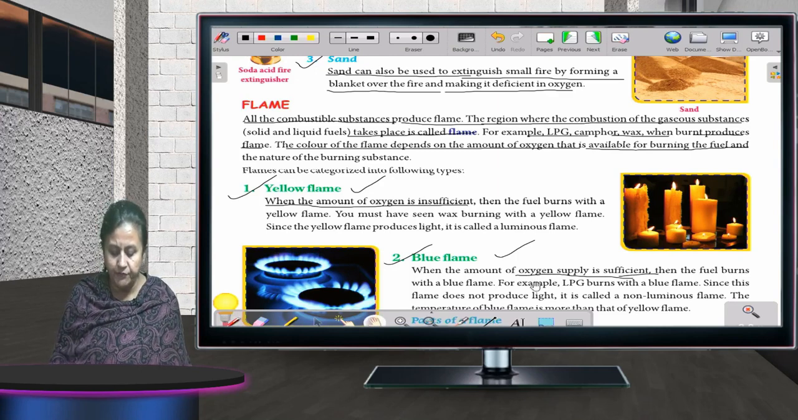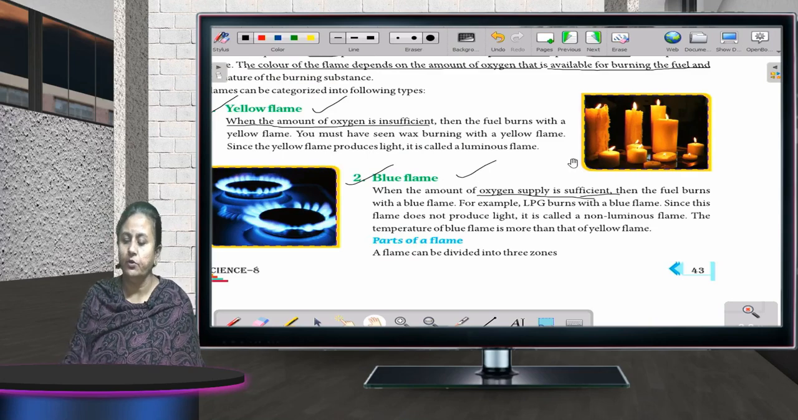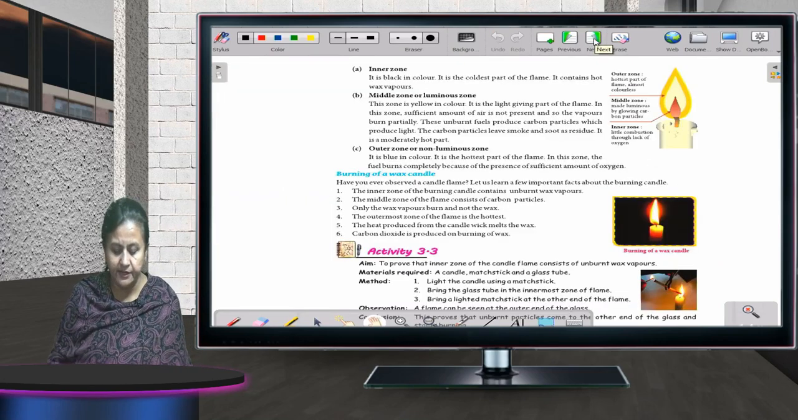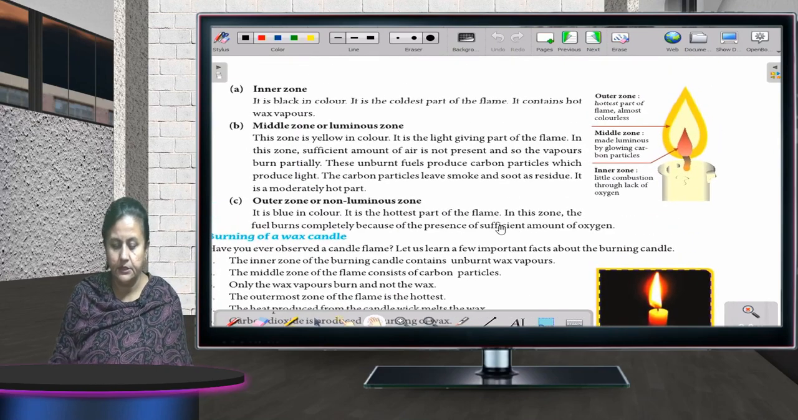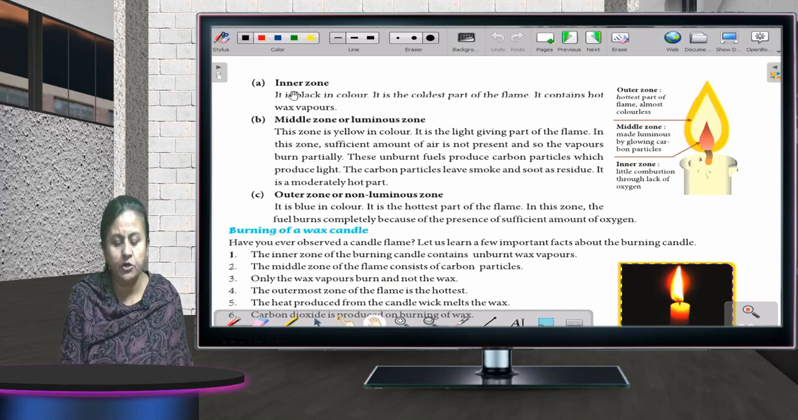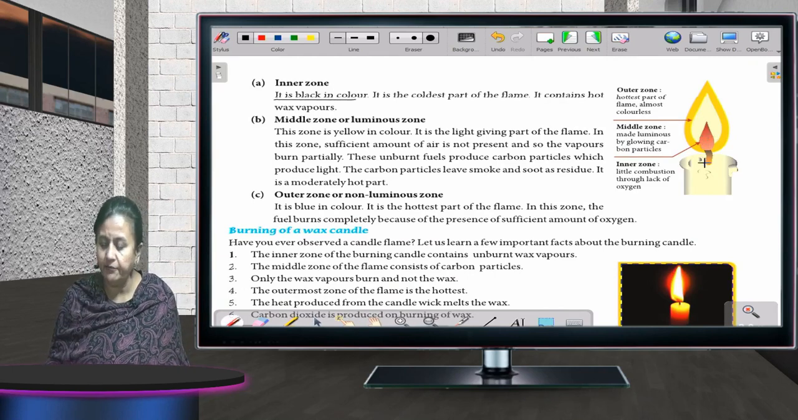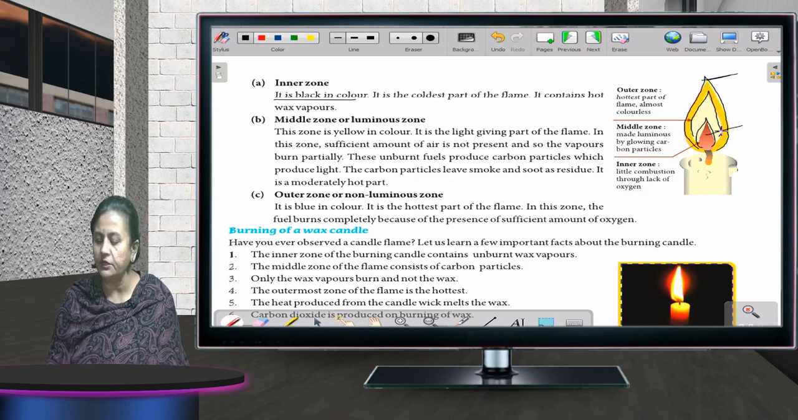Then there are different parts of a flame. A flame can be divided into three zones. I'll tell you, in this diagram it is there. There are three zones: inner zone, middle zone and outer zone. If I talk about inner zone, it is black in color. You can see here, this is the candle and the flame is shown over here. This is the inner zone, this is the middle zone and this is the outer zone. Fine children. The outer zone is the hottest and the inner zone is the coldest one.